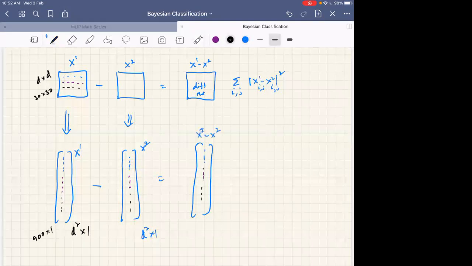Yes or no? This is also distance only. Here distance means the x1 vector minus the x2 vector, whole square. In fact, the 2 is not required. Summed for k equal to 1 to d square, because it has d square elements.